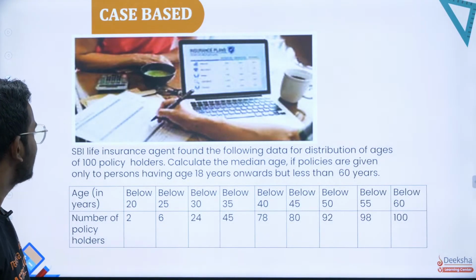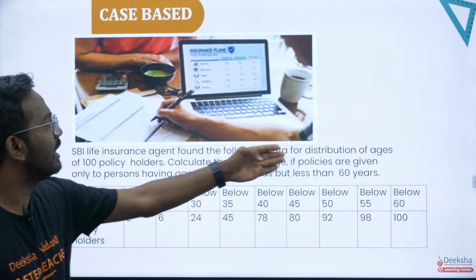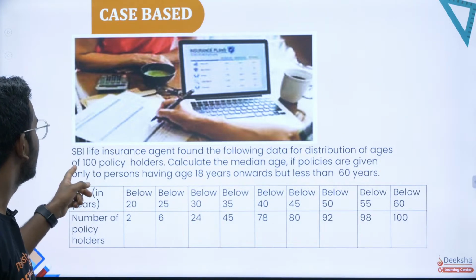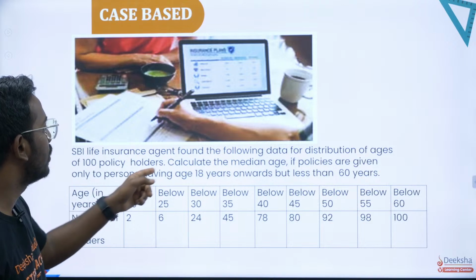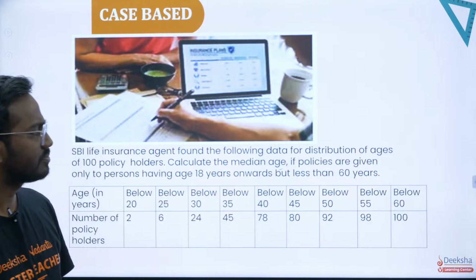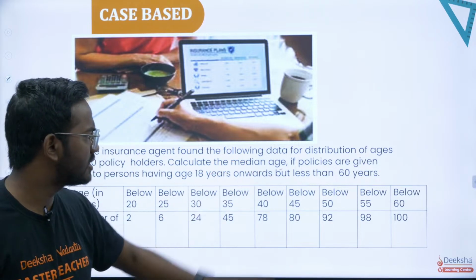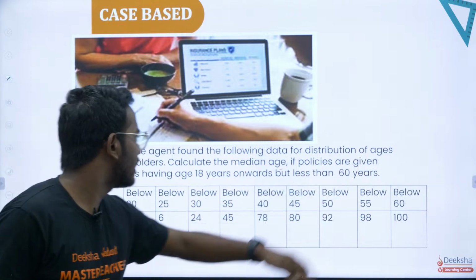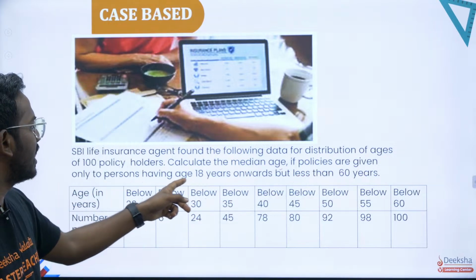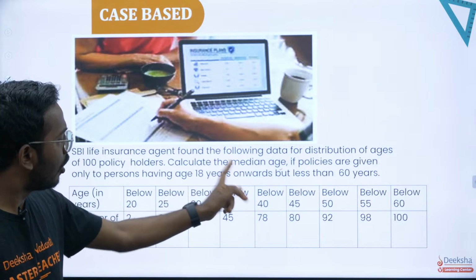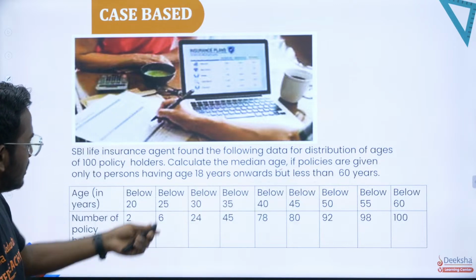Okay, the first question says an SBI life insurance agent found the following data for the distribution of ages of 100 policy holders. Calculate the median age. You are supposed to calculate the median age, that is median, if the policies are given only to persons having the age 18 years onwards but less than 60 years. So this is the data given.